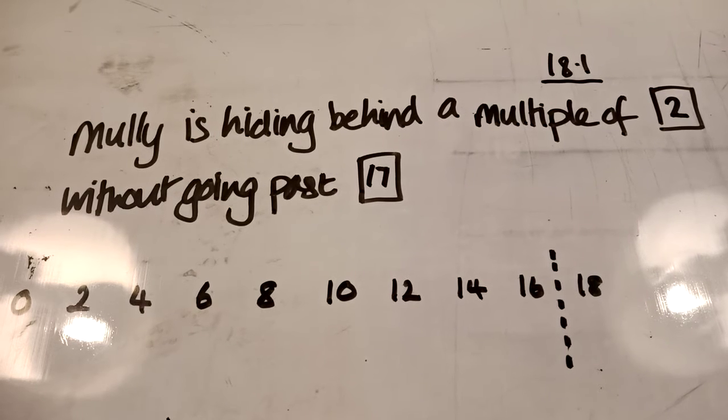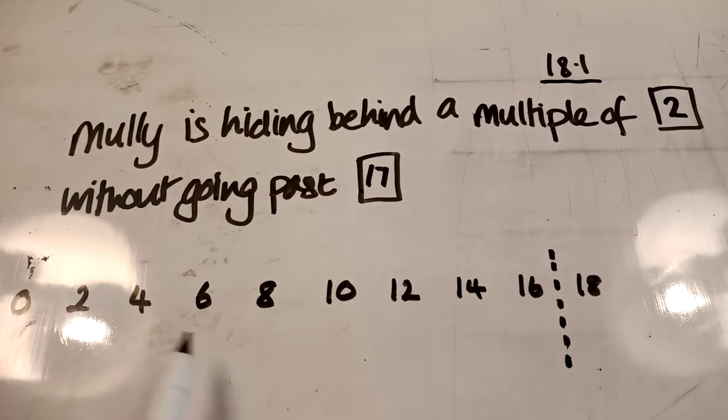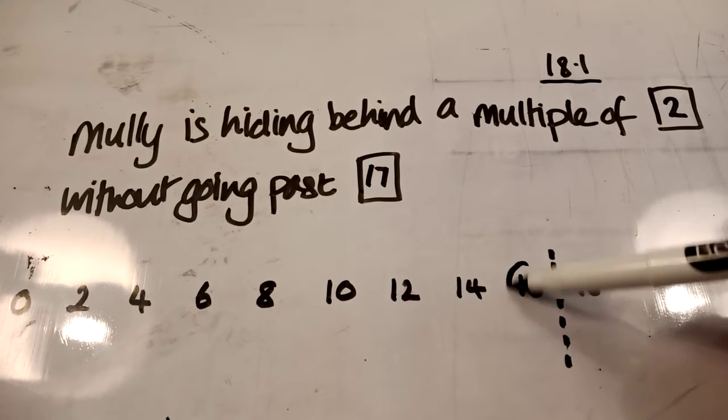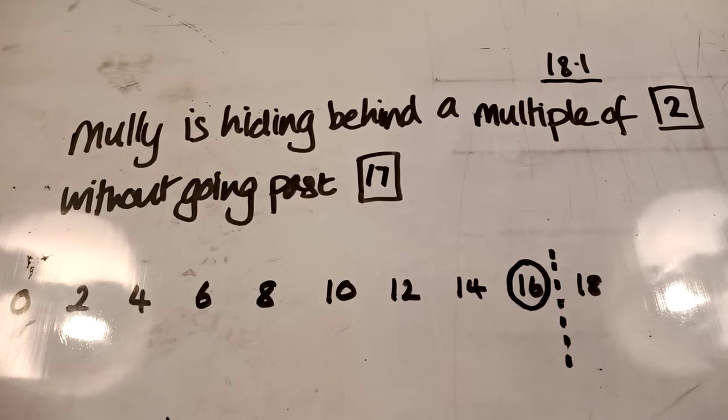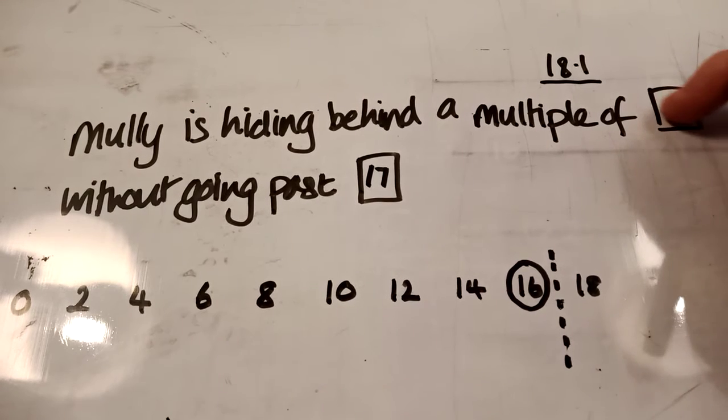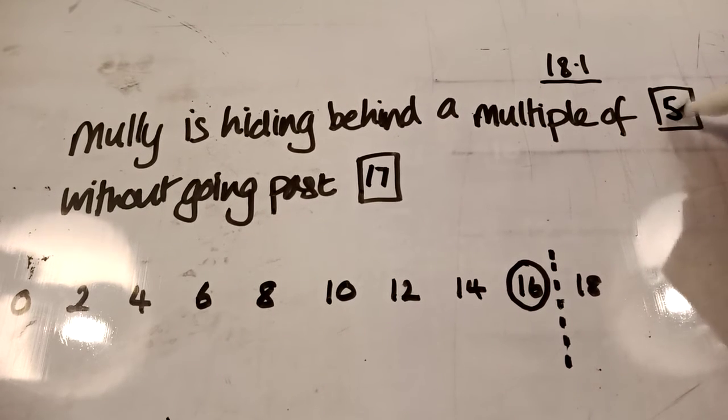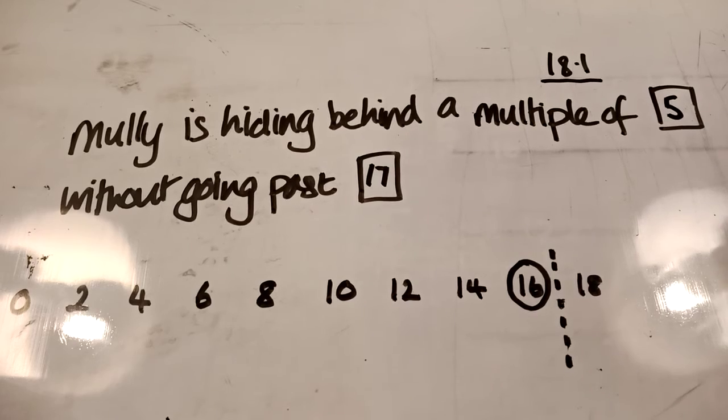So Molly's hiding behind a multiple of 2. Which one is he hiding behind, without going past 17? All right. So he must be hiding behind 16. That's as close as you can get without getting a shock. But what happens if I said Molly is hiding behind a multiple of 5 without going past 17?